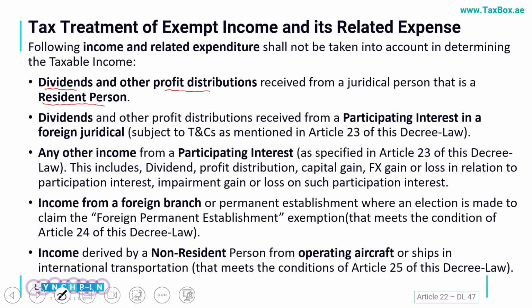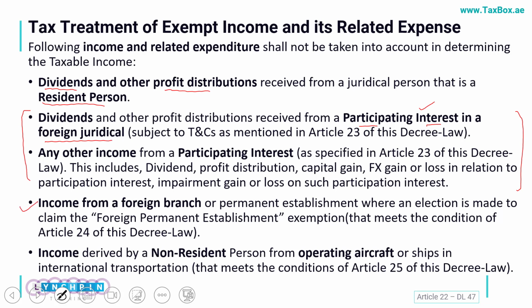Second important area, which I will club with these two exemptions, is that any income which is against my investment, it could be dividend or any other form of income which I am receiving from a foreign legal entity, would be exempt if such entity would be qualifying as a participating interest. I'll explain the participating interest shortly, but if my investee company falls in this category, in that case, dividend or any other income which I'll be getting out of it would be exempted.